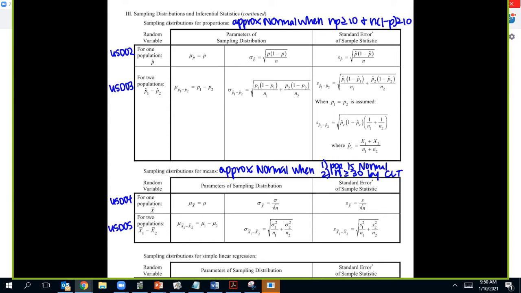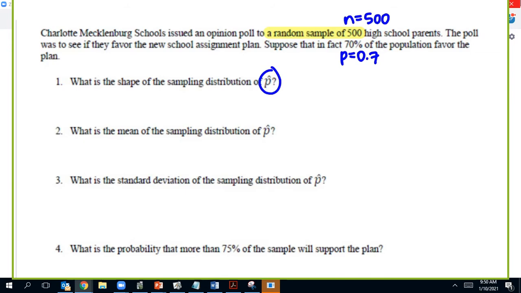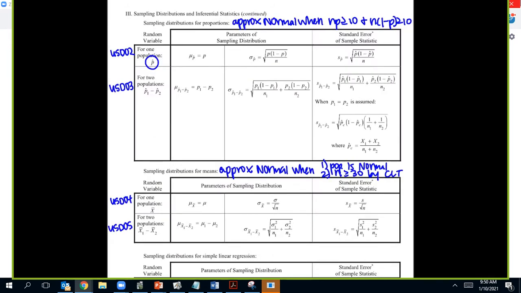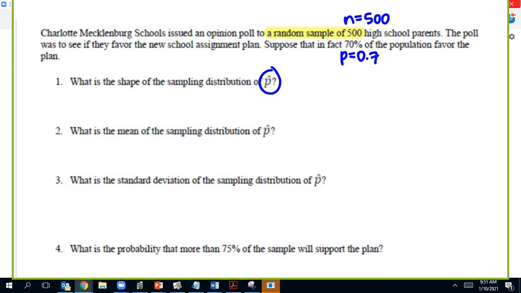So in this case, I see just 1 p hat. Even in the problem itself, it just has that p hat. So I know I'm using this row of information. We haven't learned standard errors. So right now, I don't want you to cross it off because we definitely need it. Right now, we don't need this column on any of the tests, but we will use that next unit. So I don't want you to cross it off actually.